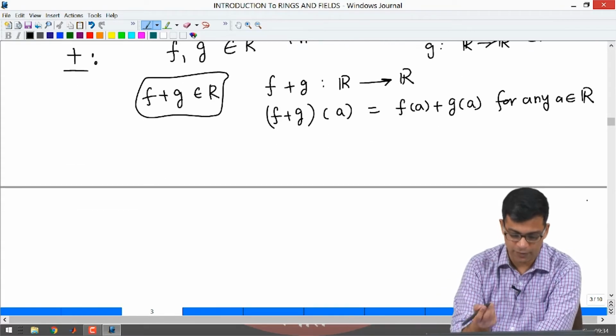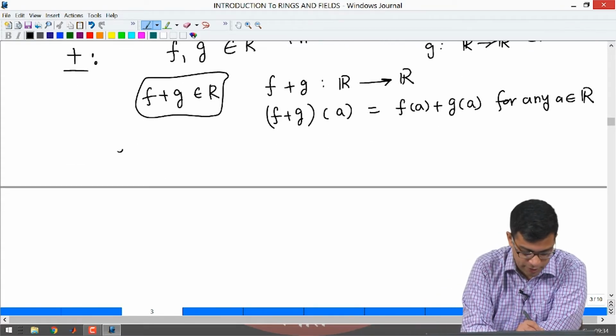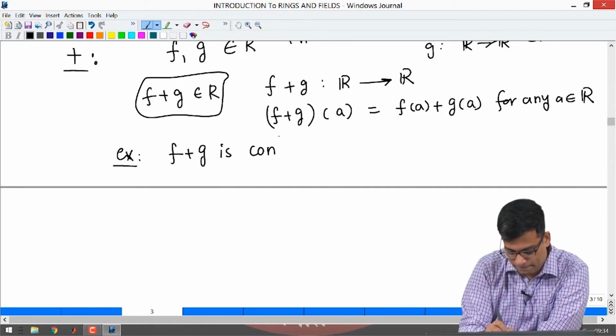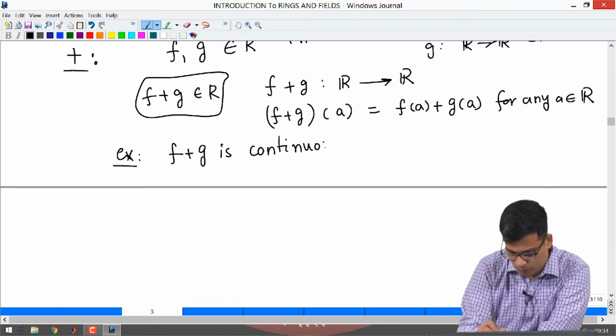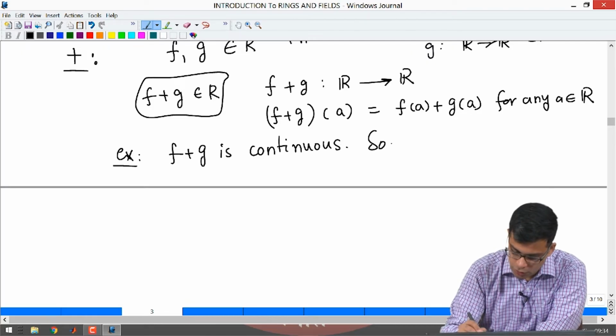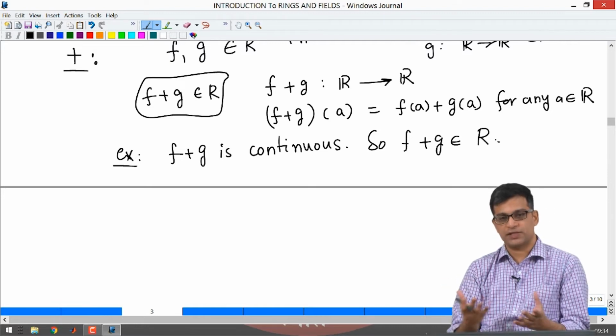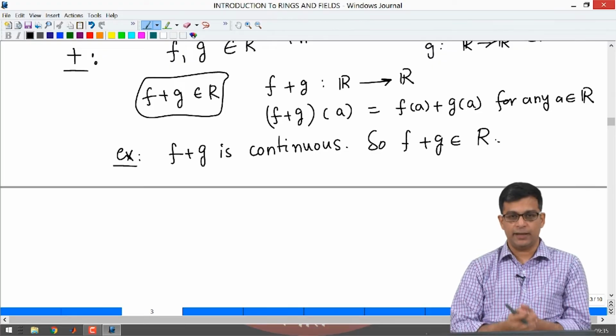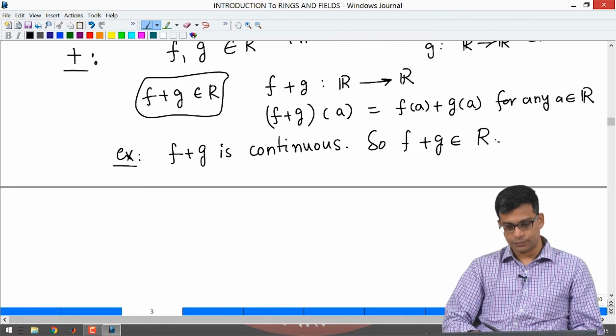This is definitely a function, and it is an exercise in analysis to show that f plus g is actually continuous. So f plus g is in R. This tells me that there is addition on R. You give me two continuous functions, I add them to get another continuous function.